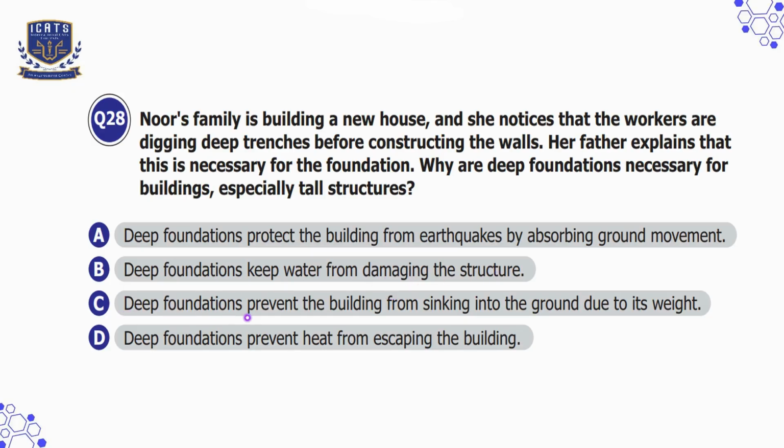Option C is deep foundations prevent the building from sinking into the ground due to its weight. That is our correct option because buildings, especially tall ones, need deep foundations so they do not sink into the ground because of their heavy weight. The foundation spreads out the weight and keeps the building strong and stable. So option C is our correct option here.